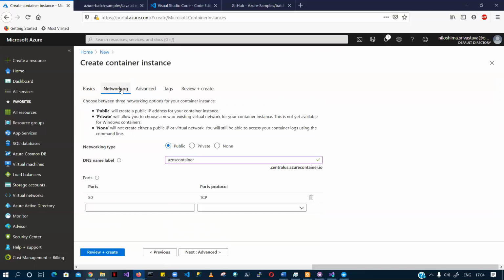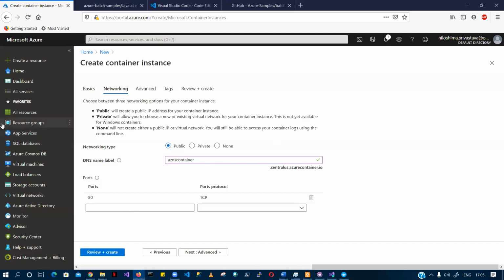In the networking section, I can choose public, private, or none. Public will give my container instance a public IP address. Private allows us to choose from an existing virtual network. This is not available for Windows containers, by the way. The none option will neither create a public IP nor use a virtual network. You have to access the container specifically using your command line interface. What I did, I just gave a DNS name label. This is the same name as my container. And you can see that by default port 80 is open.